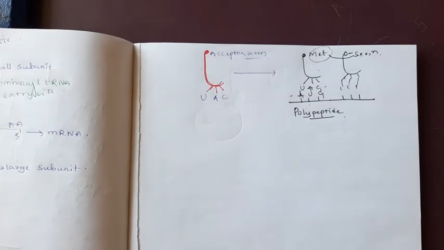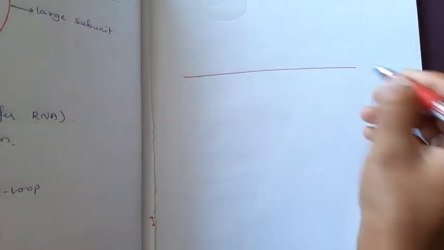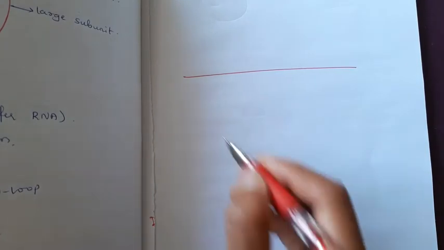Okay. Now I will explain the translation in 2 steps. Just imagine translation firstly, then I will explain the translation in detail. Okay. Here translation is a process of formation of peptide bonds. We already know that. Okay. Here we have to take the mRNA. We already know the structure of mRNA.